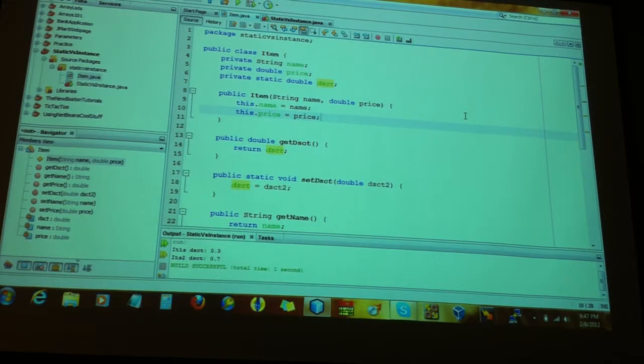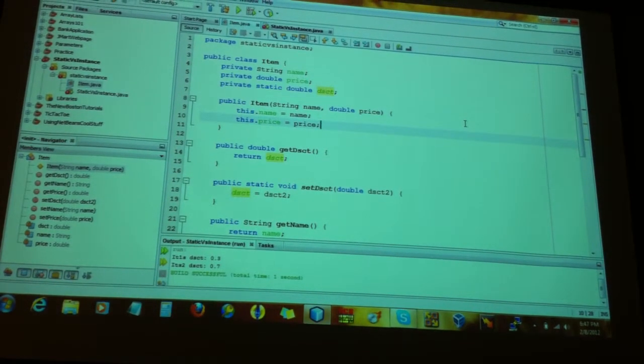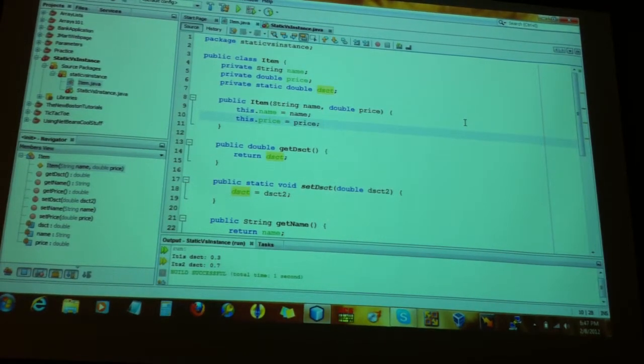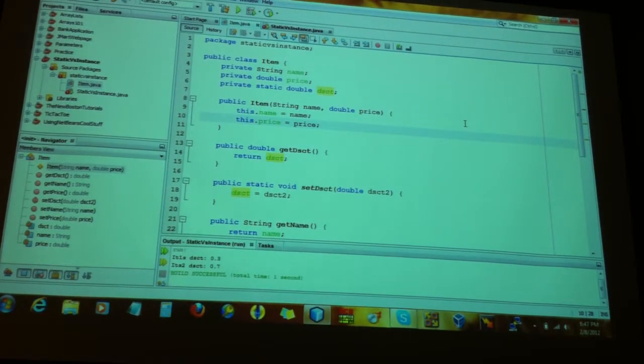The constructor is normally a method that is called for every instance, right? Correct? Now we're saying that when a variable is static, when an attribute is static, it doesn't really matter if you call it from this object, from that object, because it's the same for everybody. Correct? So why would I go through the hassle of every time I create an object, changing the discount? That would be stupid because all of them are going to have the same, right? So let's not set up the discount when creating the object. If you want to set up a discount at any point, call your static method setDiscount, and that's it.